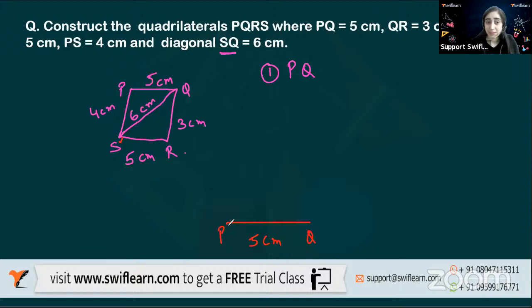We'll take P as a center. If I take P as a center, I want S, which will be 4 centimeters. So I'll take P as a center and make an arc. Let it be this one. I'm saying suppose it is 4 centimeters, I'm not sure because I don't have the exact position here. Now I know QS is 6 centimeters. Then I'll take Q as a center and draw an arc here, which cuts at this. Suppose this distance is 6 centimeters. Clear, Mohit? Right.